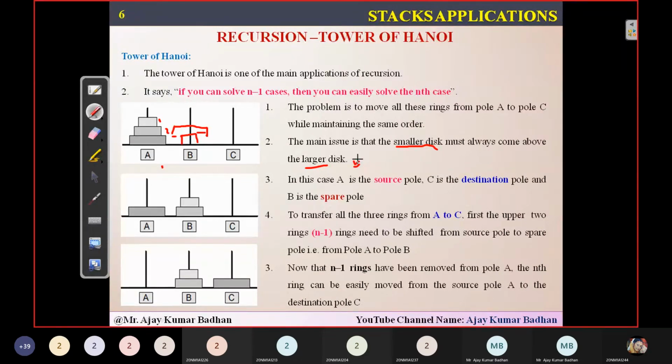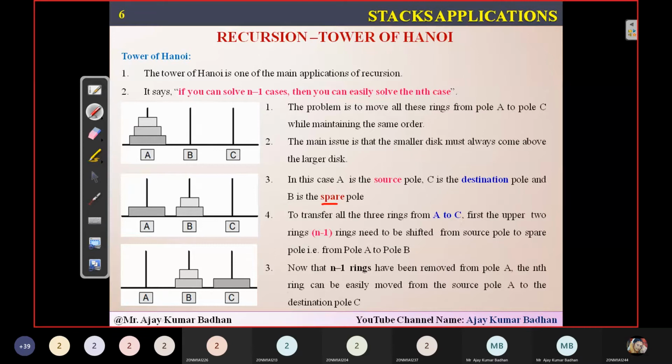So in this case, A is the source pole, C is the destination, I already told you, and B is the spare. Spare is nothing but you can call it auxiliary also, or sometimes you can also call it a temporary pillar. That's up to you, however you want to call it. So you can call it either spare, temporary, or auxiliary.